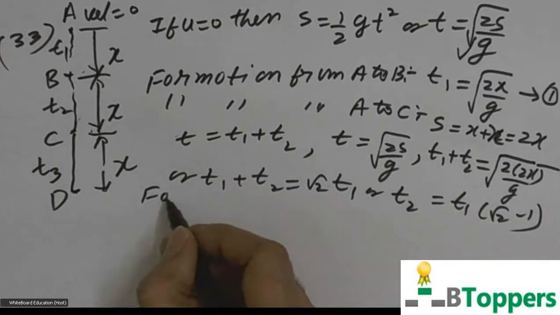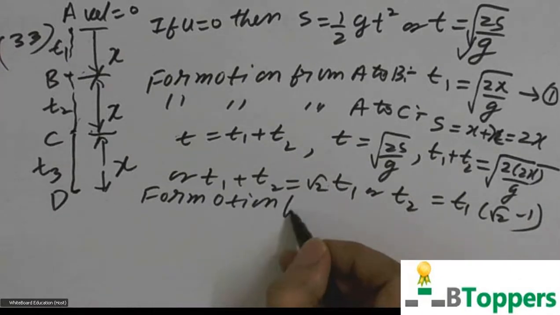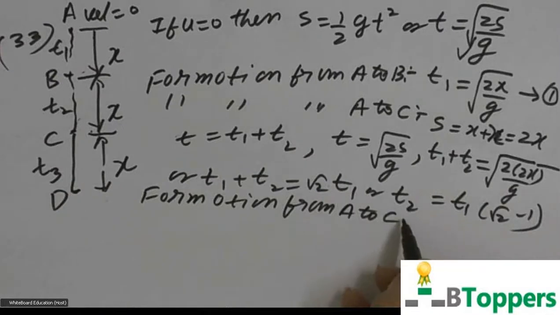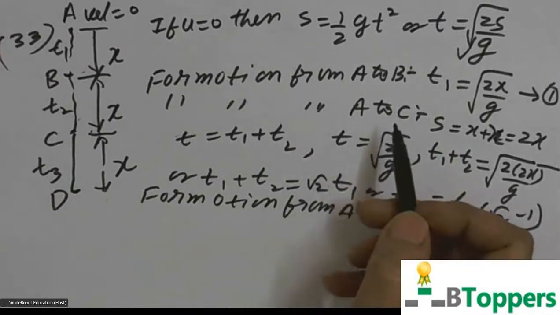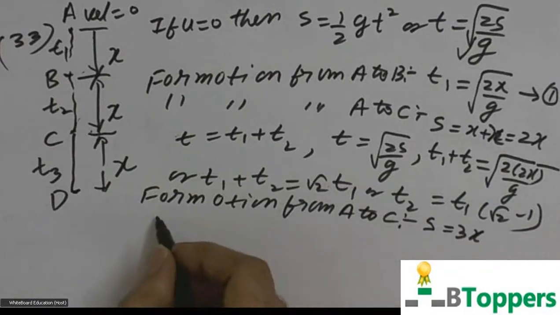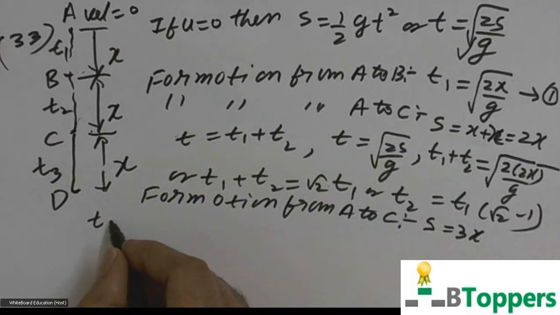Next, you consider the motion from A to D. You can take the initial velocity u as 0 at the beginning of motion only if you start timing from the starting point A. So for motion from A to D, displacement equal to x plus x plus x, 3x. Total time of motion is t1 plus t2 plus t3.